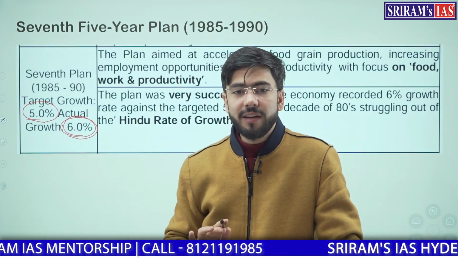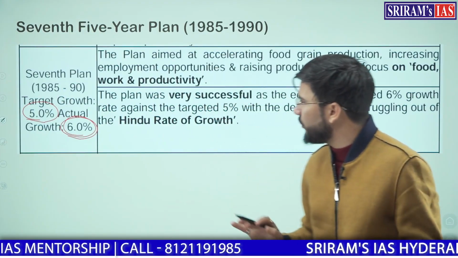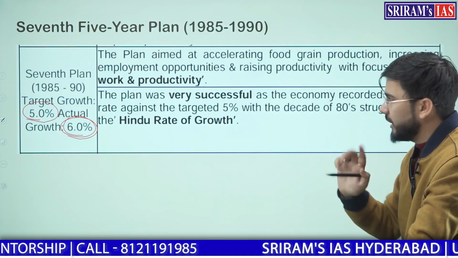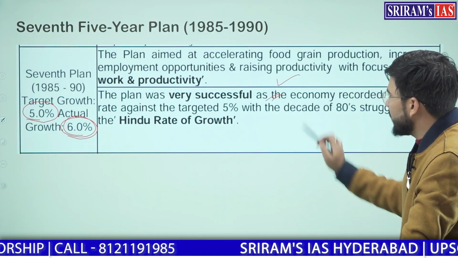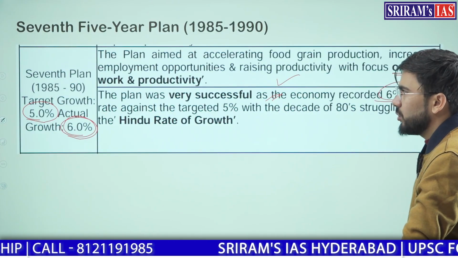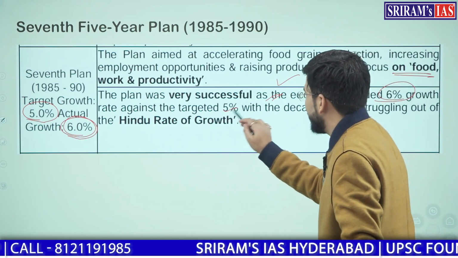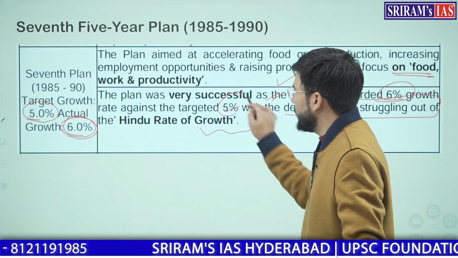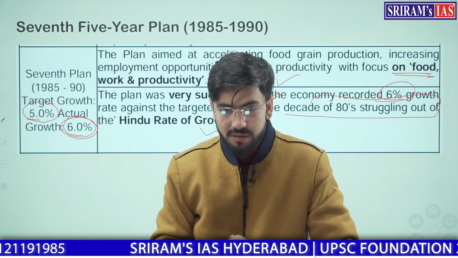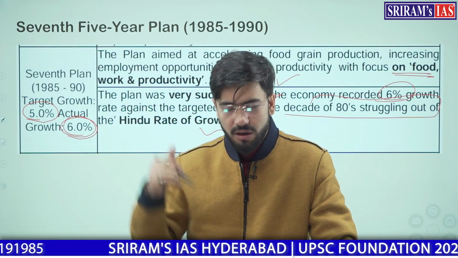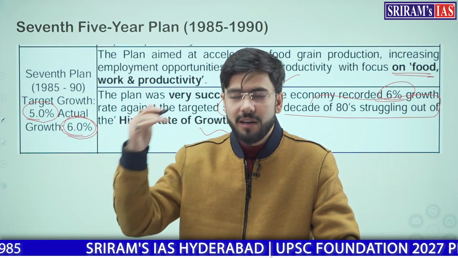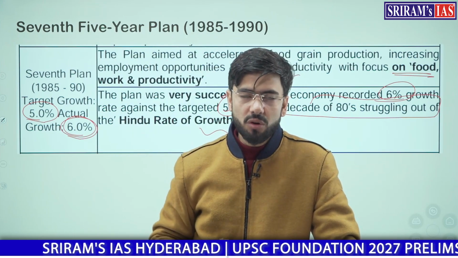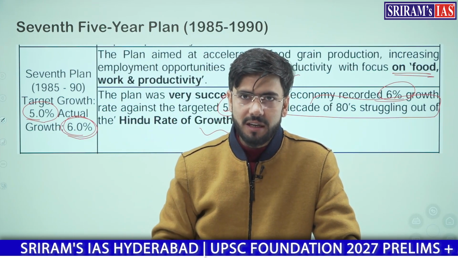Now that was the 7th 5-year plan, in which our main focus was on food, work and productivity, 3 things. This plan was very successful as the economy recorded a 6% growth rate against the targeted 5%. With the decade of the 80s, we struggled out of the Hindu growth rate, which was 5%. So in the 7th 5-year plan, we broke out of the shell of the Hindu growth rate from 5% to more than 5%, that is into the 6% arena.